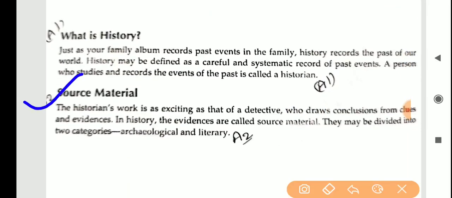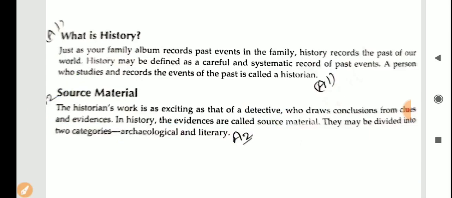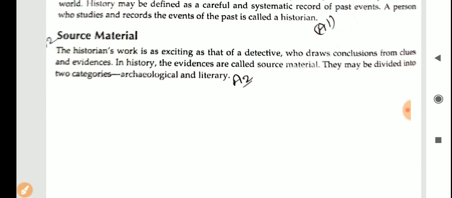A historian's work is as exciting as that of a detective who draws conclusions from clues and evidence. In history, the evidences are called source material. Only the evidences are called the source material. They may be divided into 2 categories, archaeological and literary. We shall go through these 2 categories in detail.